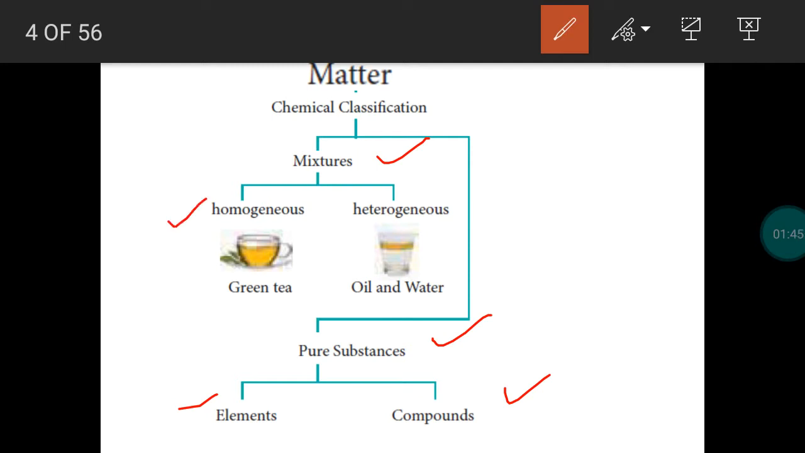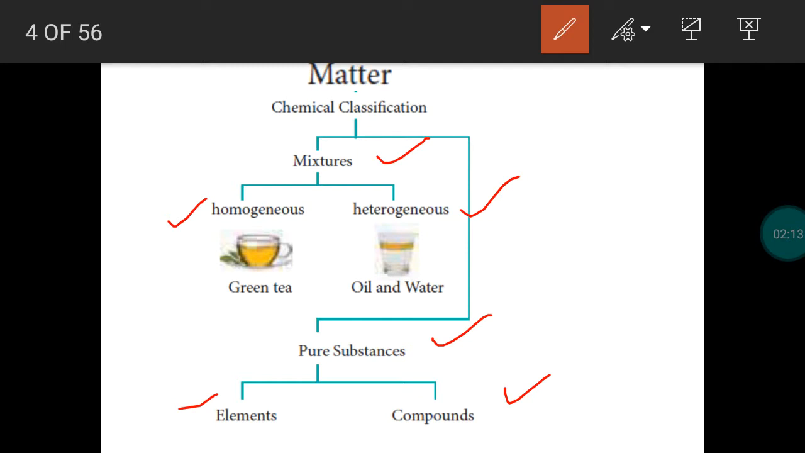Mixtures are of two types. One is homogeneous, another is heterogeneous. In a homogeneous mixture, the components cannot be distinguished. If sodium chloride salt is added to water, you get sodium chloride solution. A homogeneous mixture is also known as a solution. In sodium chloride solution, you cannot distinguish the components sodium chloride and water. So it is called homogeneous.